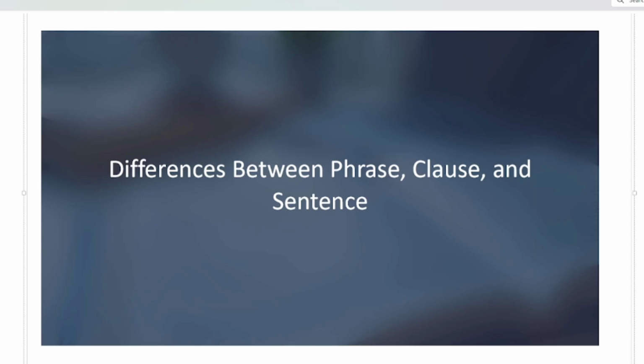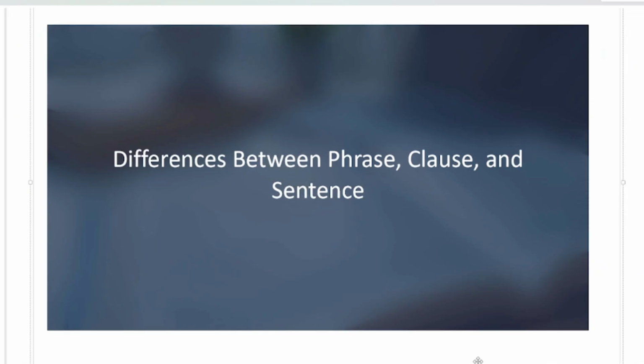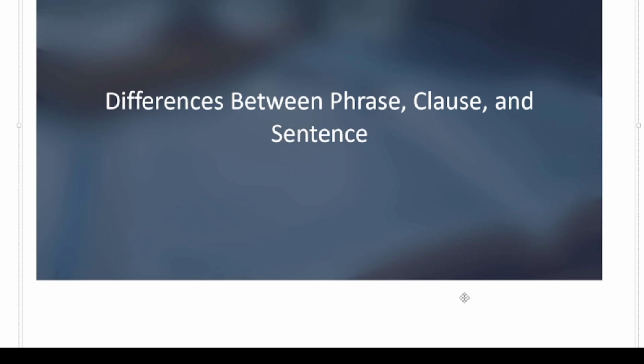Today we are going to discuss a very important topic of English grammar, and sometimes it's really confusing for many people. Apparently, it looks very simple, but it has some confusing factors. All right. The topic is phrase, clause, and sentence.